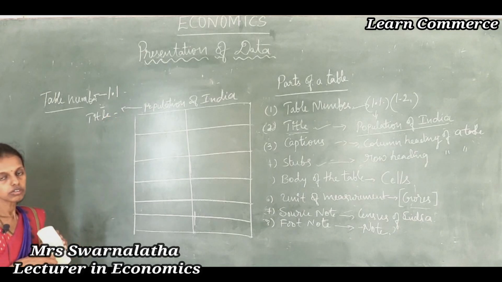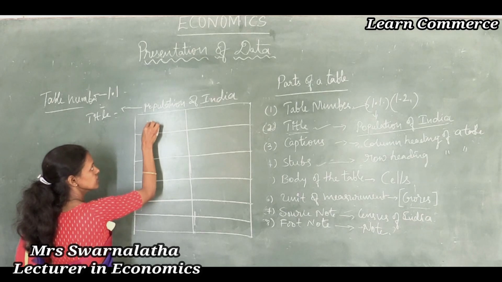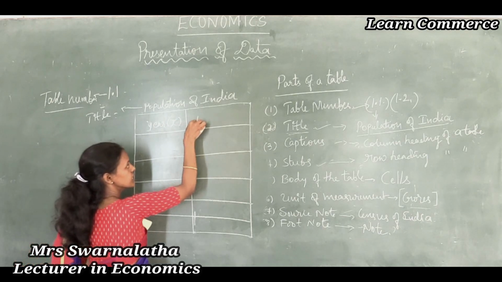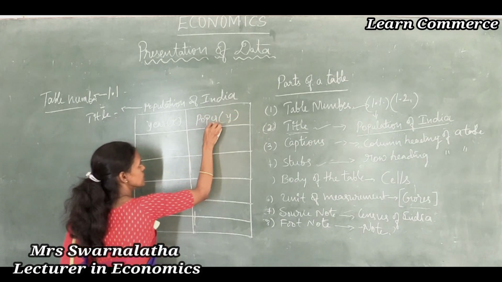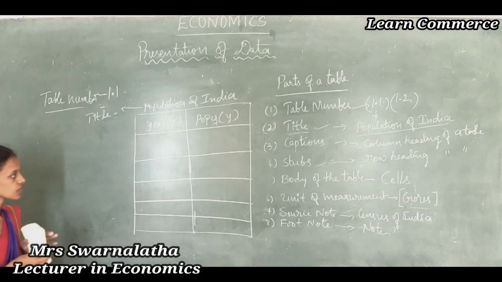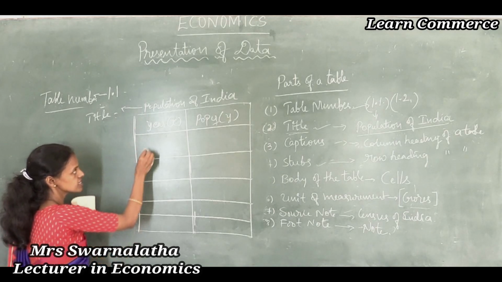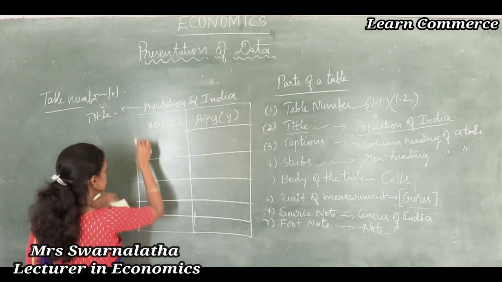Title, Population of India. Variables: X variable is year, Y variable is population in different years. So I will write the data here. See here, different data according to the report given by the Census of India.